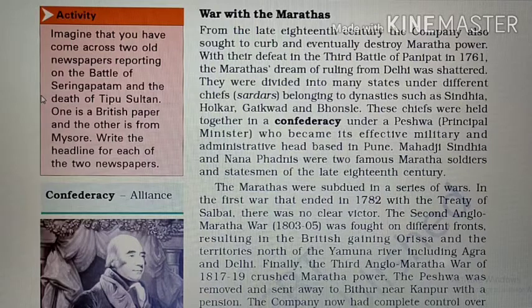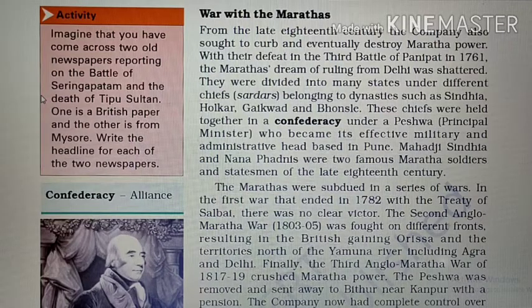Marathas were indulged in a series of wars. The first war ended in 1782 with the Treaty of Salbai, though there was no clear victor.